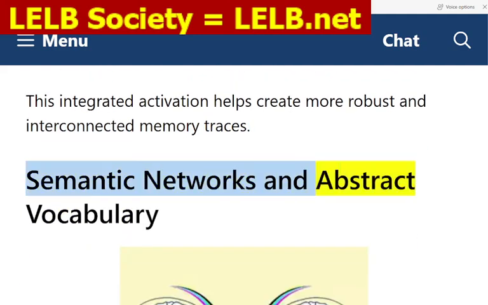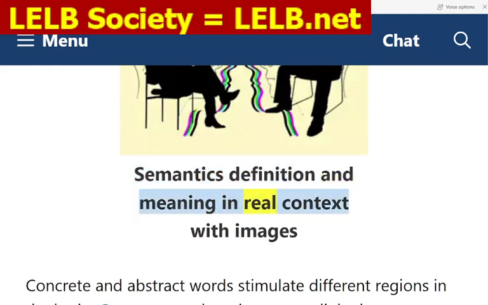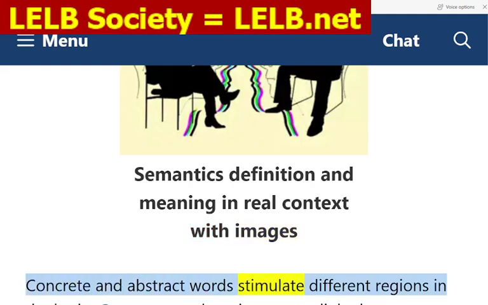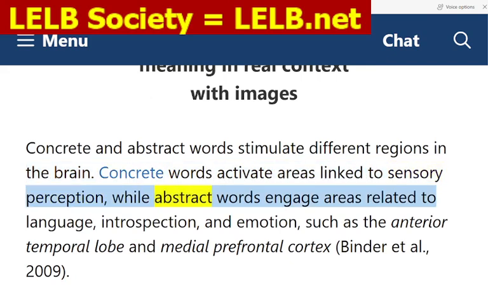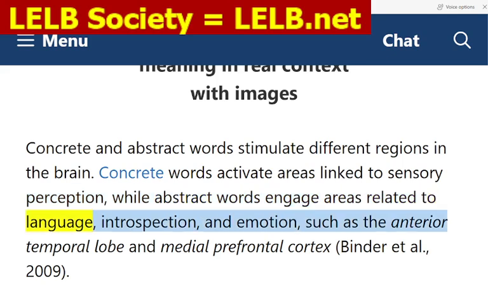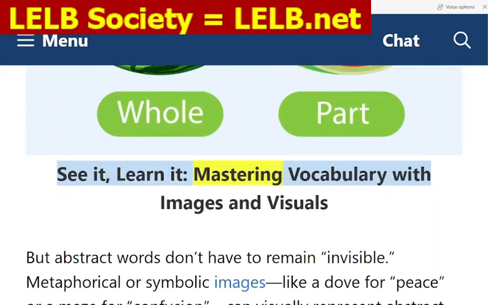Semantic networks and abstract vocabulary. Semantics: definition and meaning in real context with images. Concrete and abstract words stimulate different regions in the brain. Concrete words activate areas linked to sensory perception, while abstract words engage areas related to language, introspection, and emotion, such as the anterior temporal lobe and medial prefrontal cortex (Binder et al., 2009). See it, learn it: mastering vocabulary with images and visuals.